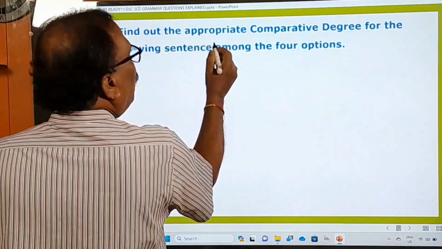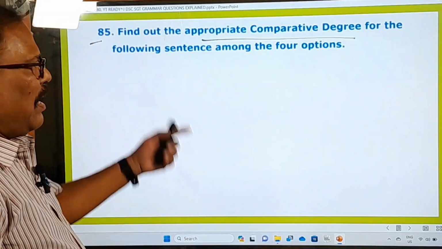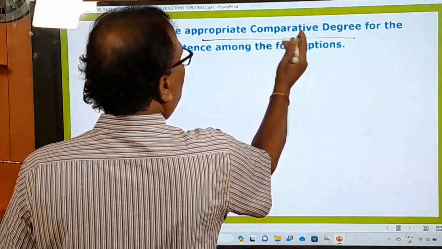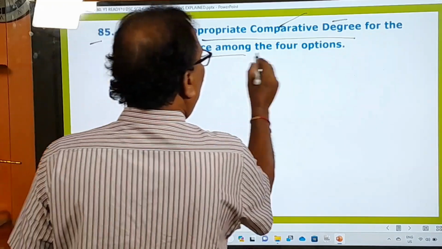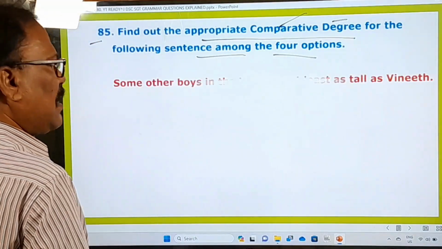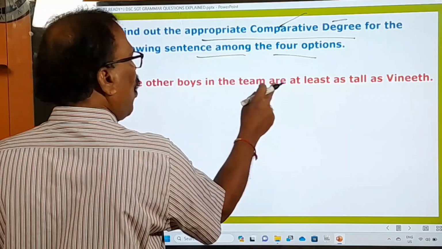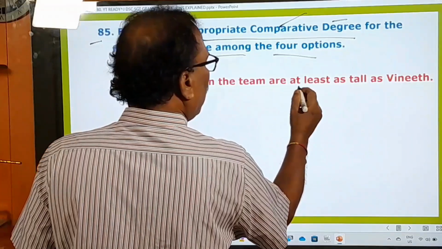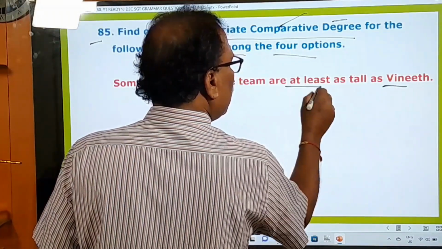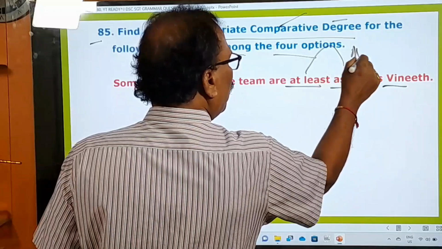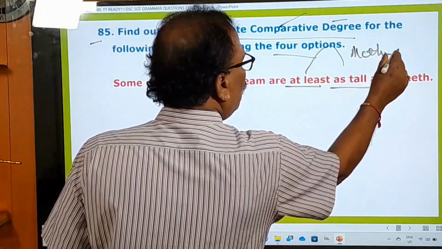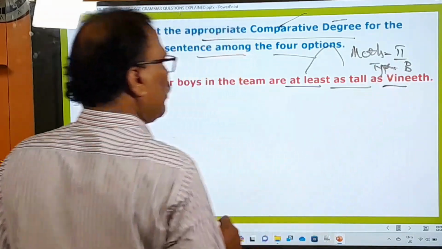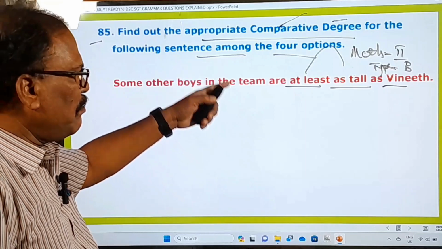85th one, find out the appropriate comparative degree. Again, another question on degrees of comparison. Now he is asking you to choose the comparative degree for the following sentence among the 4 options. What is the given sentence? Some other boys in the team are at least as tall as Vineet. So here "at least" is there, and "as tall as". These are the 2 features of method 2, type B. Just now we have learned method 2, type 1. This is method 2, type B.